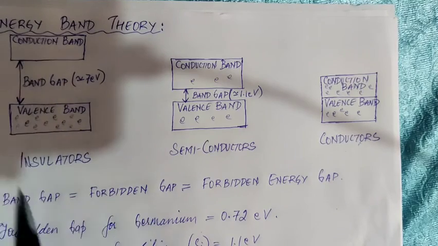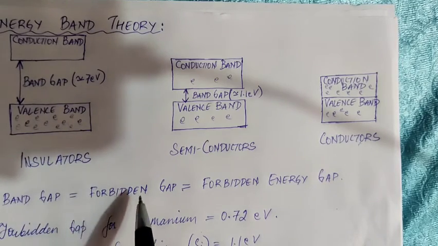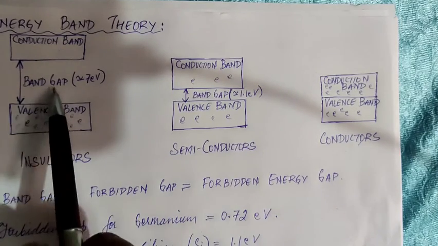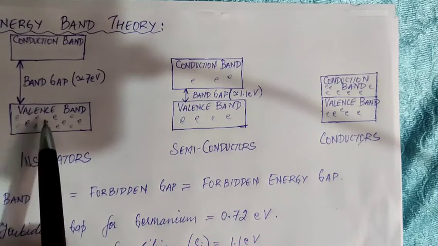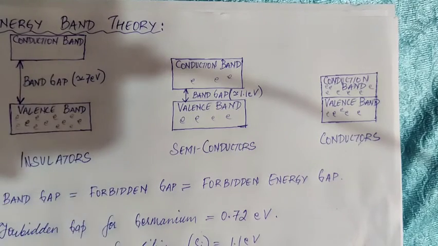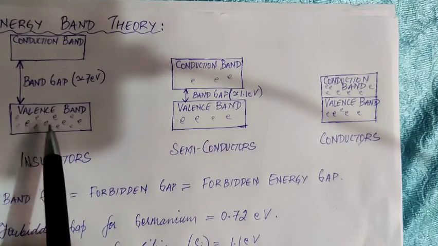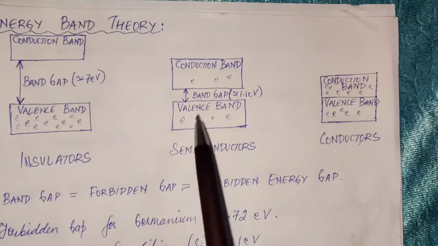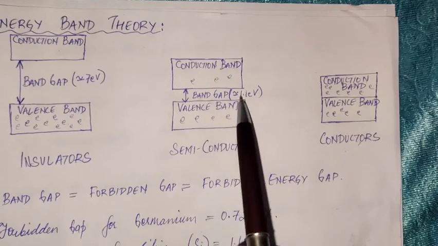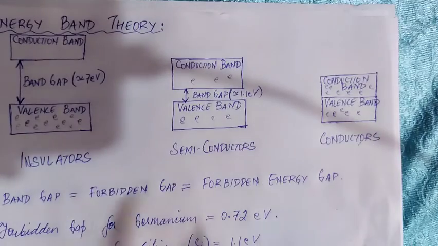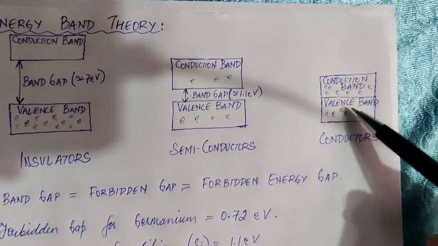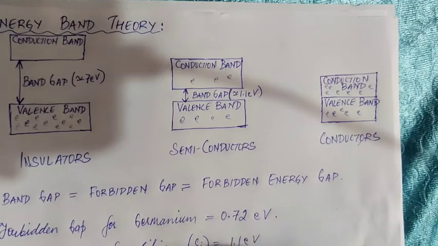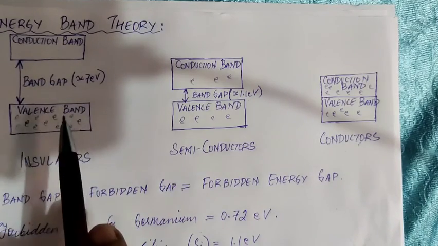and the gap between the valence band and the conduction band is called the band gap, forbidden gap, or forbidden energy gap, which is simply a value of energy that the electrons in the valence band require to reach the conduction band. So in insulators, they need a large amount of energy to reach the conduction band. In case of semiconductors, they need an in-between value of energy. And in case of conductors, a very small amount or no amount, there is no band gap, so to say. Okay, so this is about the energy band theory. In the exam, you will be asked to draw these pictures.